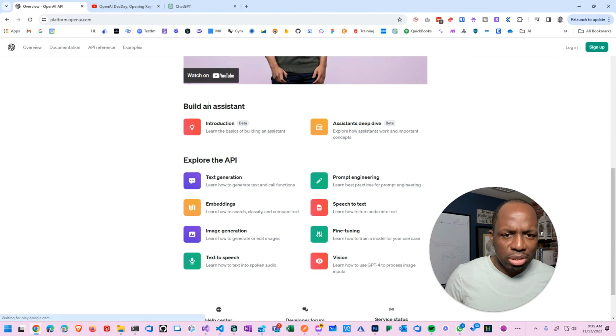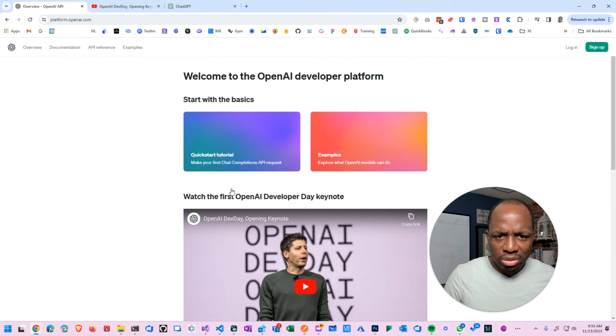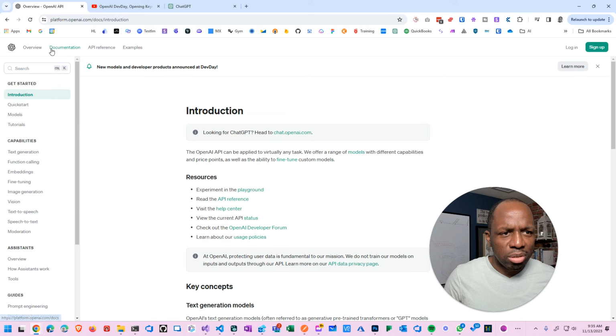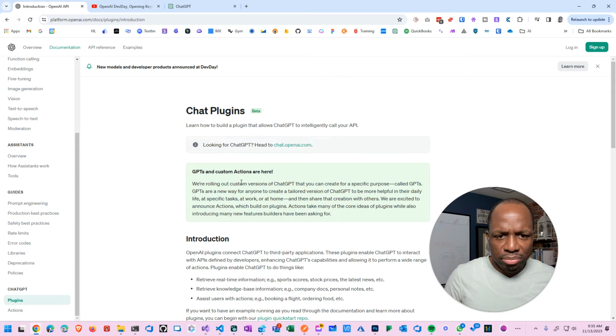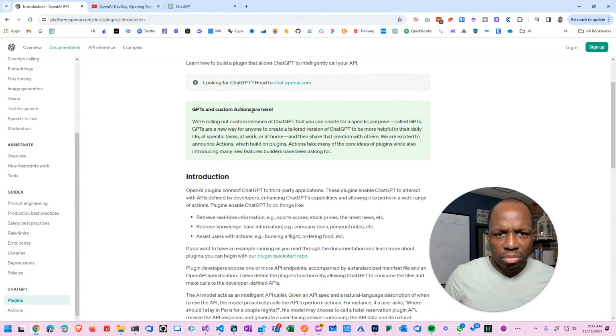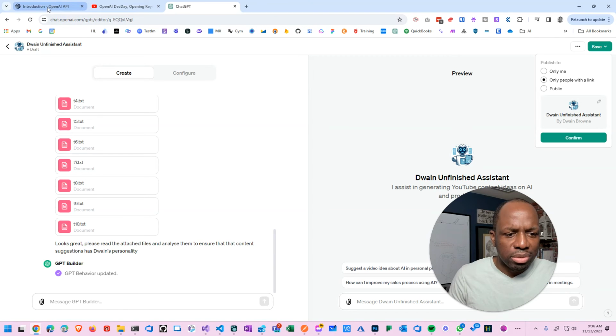So, okay, while that's happening, why don't we look at what else they have? Quick tutorials, examples, OpenAI model documentation. Is there any single thing around creating GPT plugins? Rolling out custom version of GPTs that you can create for a specific purpose. Create your, yeah, that's what I'm doing right now.